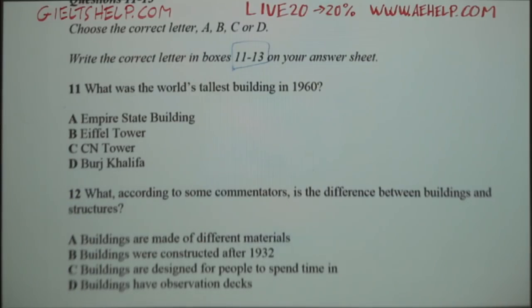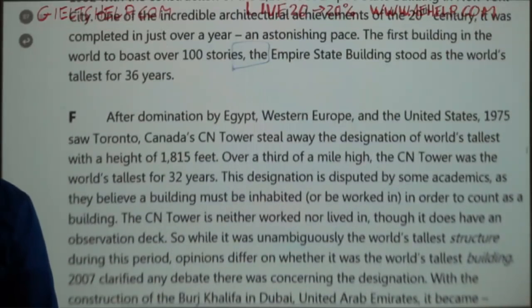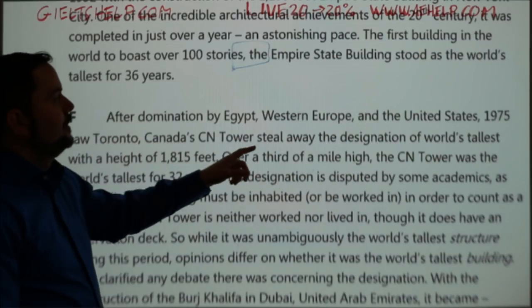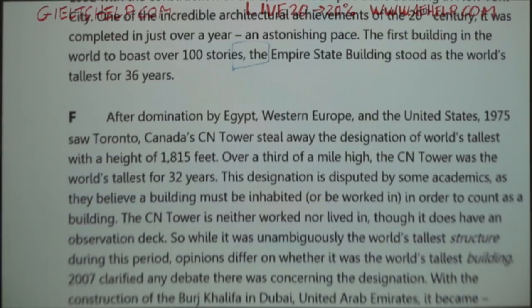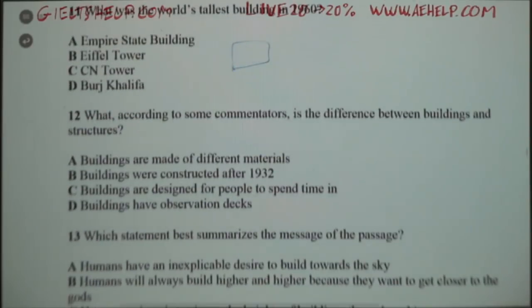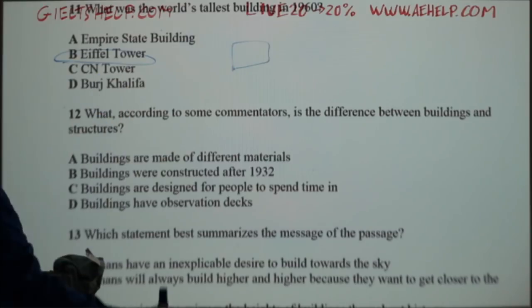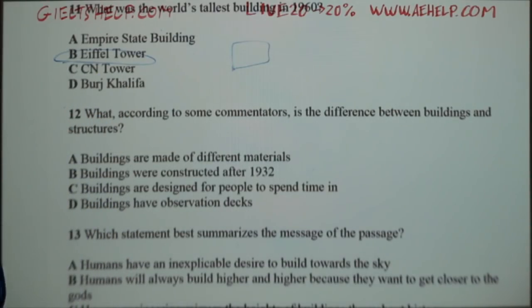When was the CN Tower built? Well, if we're really confused, we can go back to the passage. Here we go. After that, in the United States, 1975 saw Toronto, Canada's CN Tower steal away the title. So indeed, for those of you who correctly remembered this, the answer is the Eiffel Tower. The CN Tower wasn't built until 1975. Okay, that's a good piece of history to know. Burj Khalifa was much more recently, in the 2000s.